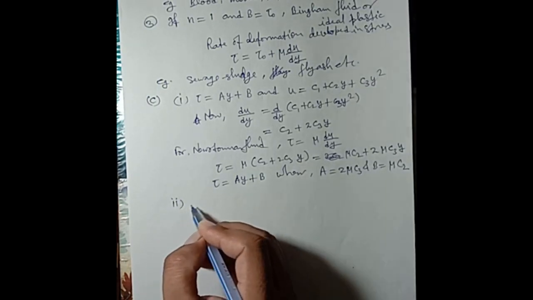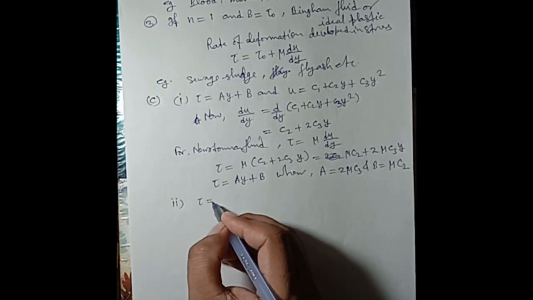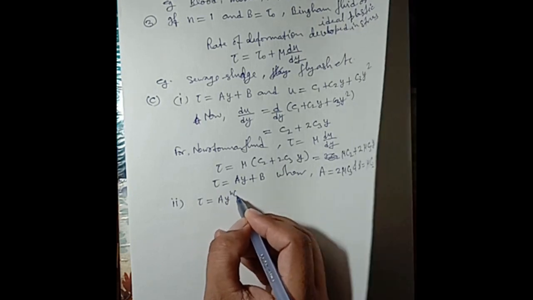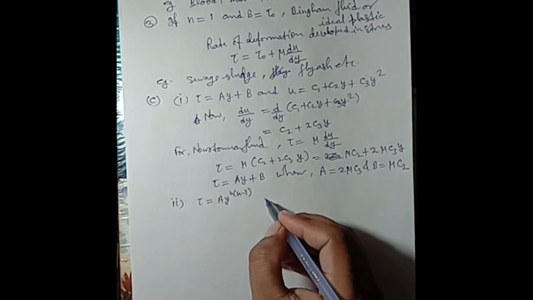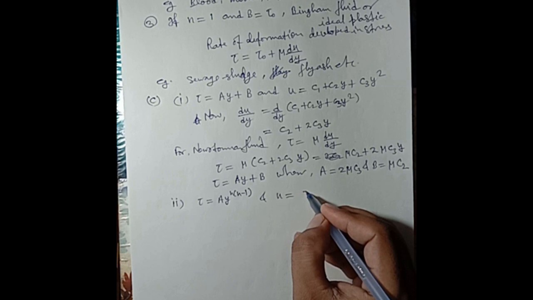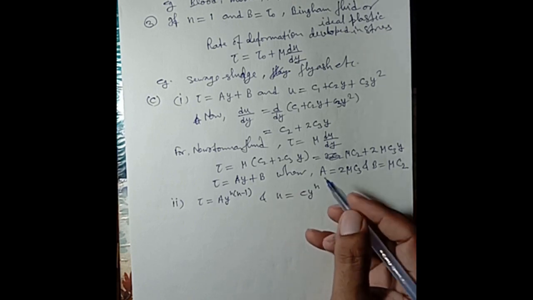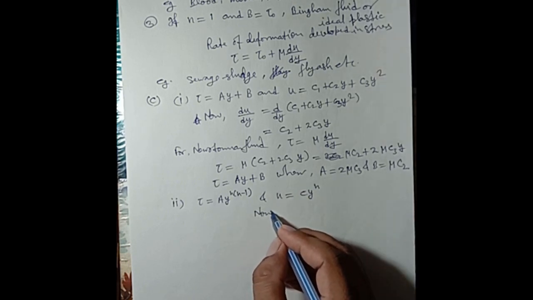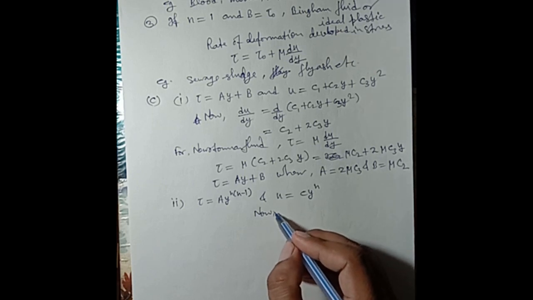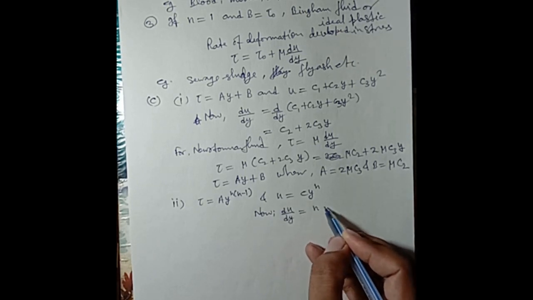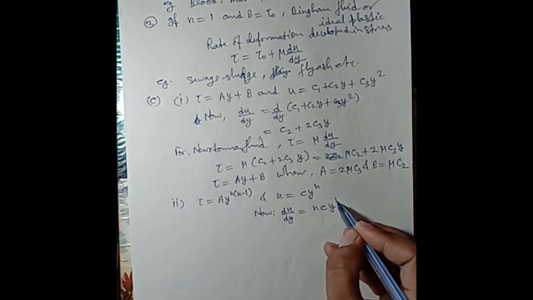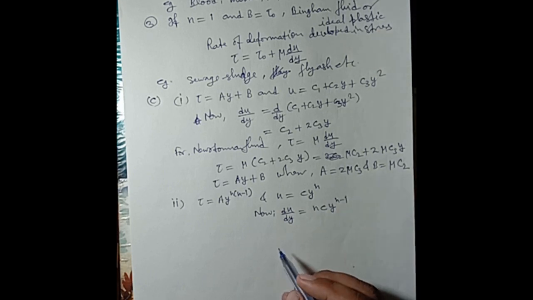Second equation: tau equal to a y to the power n minus 1 and velocity u equal to c y to the power n. Now differentiating this velocity with respect to y, du upon dy is equal to n c y to the power n minus 1.